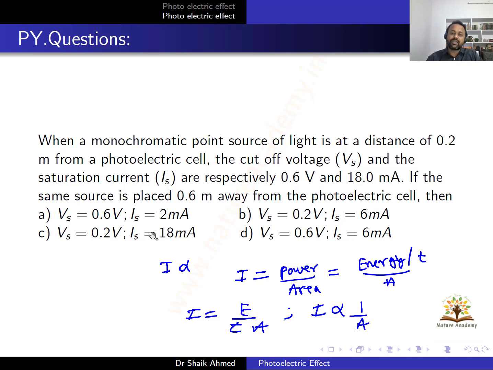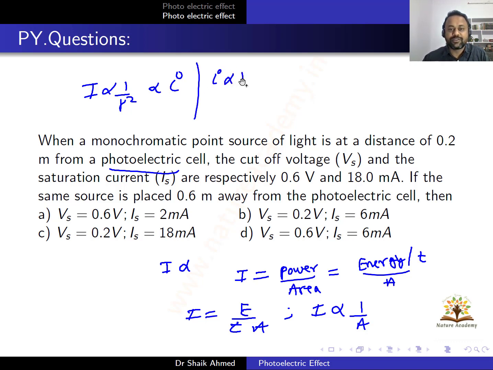The photoelectric plate will generally be square or rectangular, so it will have some area. So the intensity is proportional to 1 by R square. You should remember this. And you know that intensity is proportional to the current. Current is proportional to the intensity. Therefore, finally I can write current is proportional to 1 by R square.